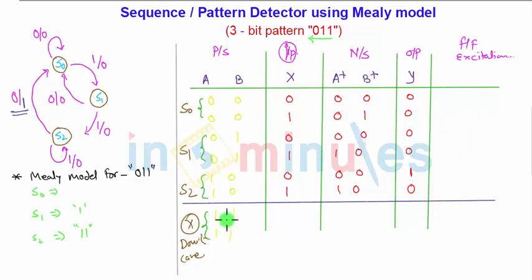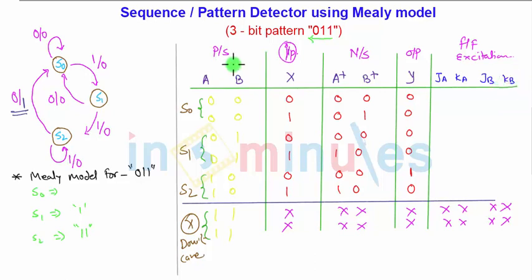But for this don't care state 1 1, the input can be anything, that is nothing but a don't care. So I'll put all don't cares here for the input. The next state I will also treat as don't care, the output is also don't care, and the flip-flop excitation is also don't care. Now for flip-flop excitation I'll be using JK flip-flops. So let me mention here, the flip-flops will be JA, KA and JB, KB. These are the flip-flops I'm going to use here.